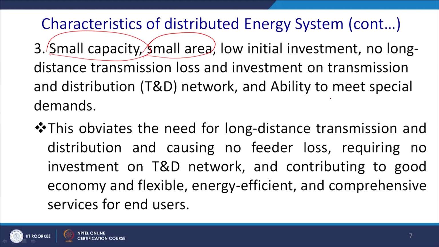This obviates the need for long distance distribution, causes no feeder loss, requires no investment on the T&D network, and contributes to good economy and a flexible, energy efficient, comprehensive service to the end user. So, your centralized burden has been reduced, since you have distributed the network and the burden. The local body will take care of these issues.